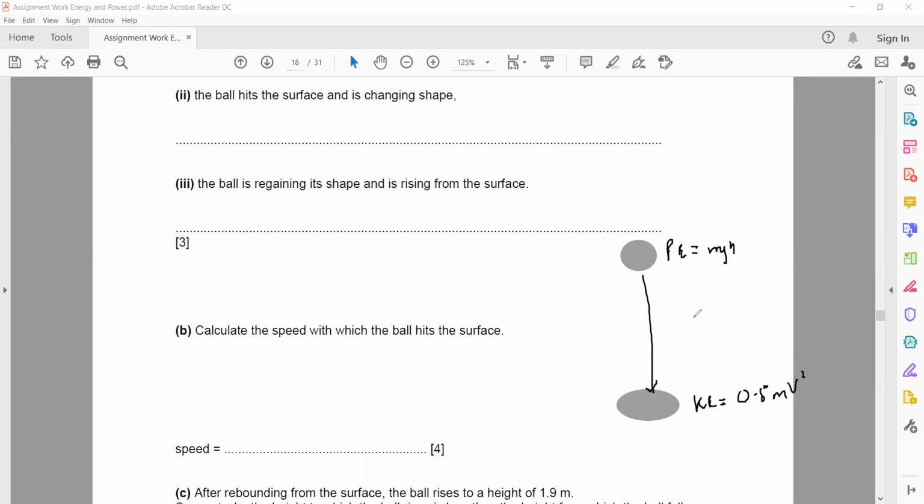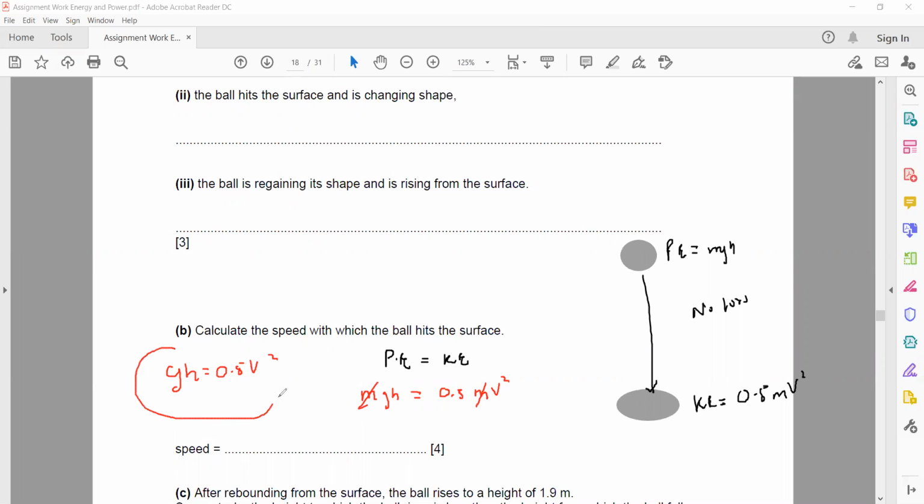And if there is no loss of energy, I can say the potential energy is equal to kinetic energy. Potential energy is mgh, and kinetic energy is half mv squared, or 0.5 mv squared. So m is common, m will cancel with m. What I'm left with is gh equals 0.5 v squared.